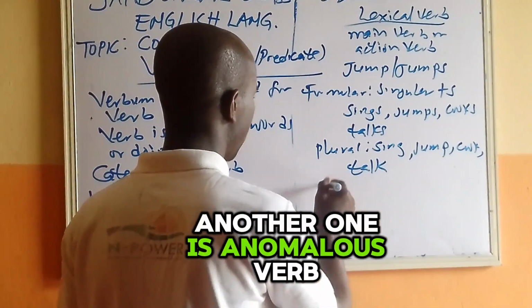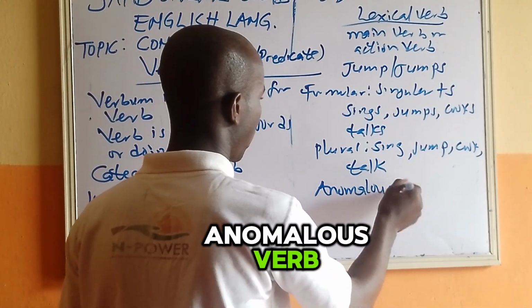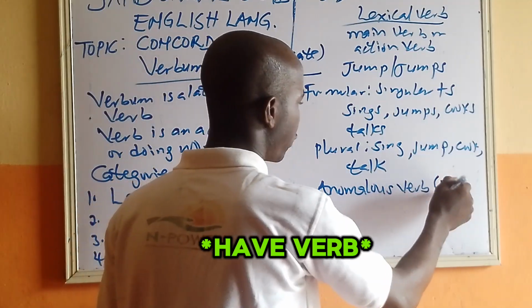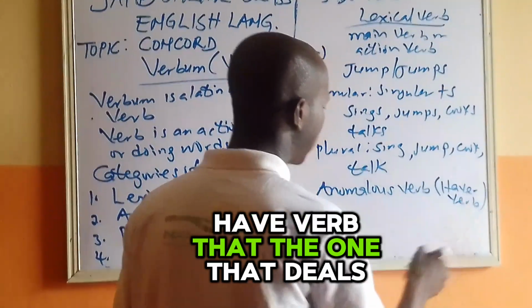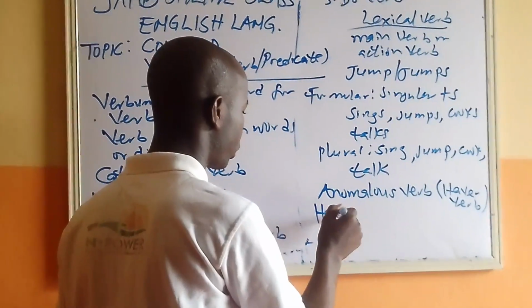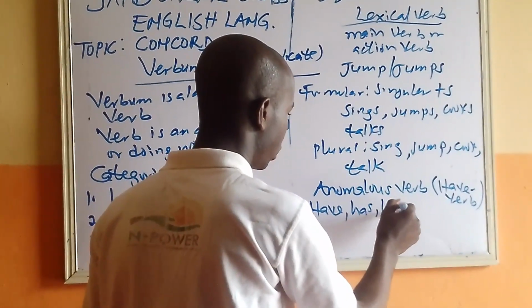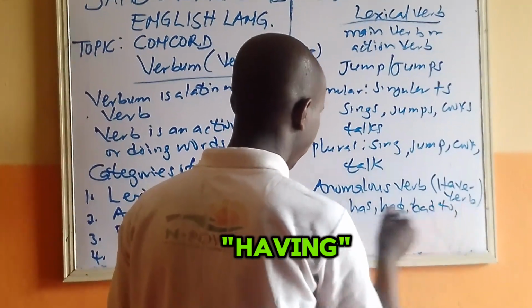Another one is anomalous verb. Anomalous verbs are also known as have verbs. The ones that deal with what? Have, has, had, having.